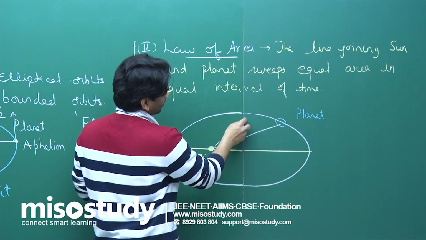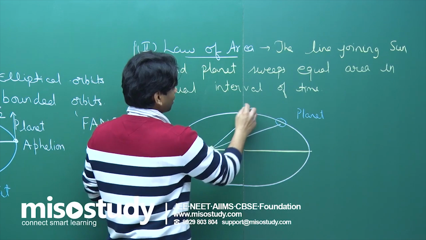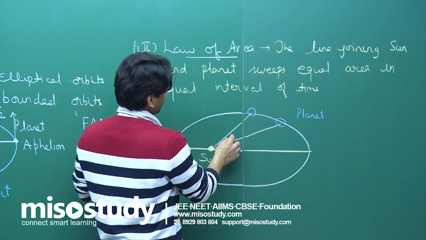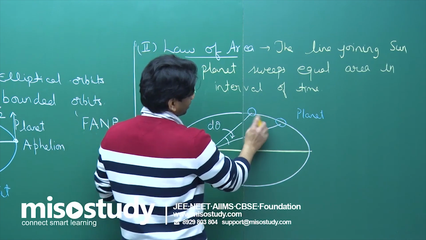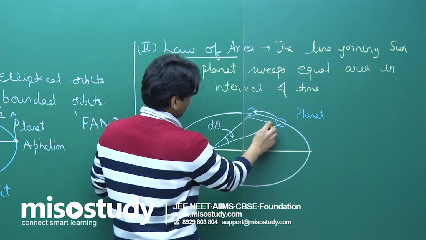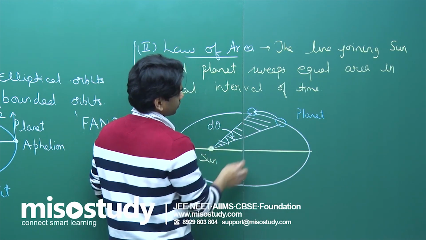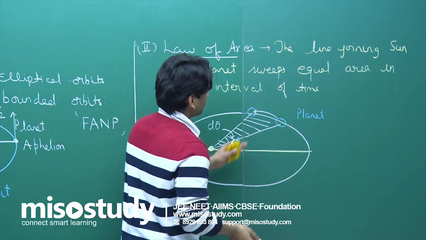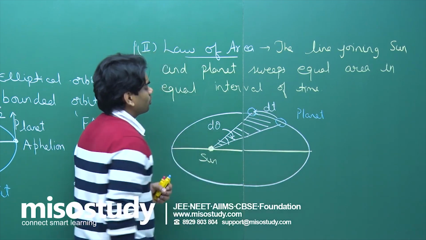the planet will reach this particular location, let's say making an angle d theta. In time dt, it moved from here to here, sweeping an area given by the shaded portion. This is what has been swept in time dt. It has moved from this position to this position, sweeping an area.